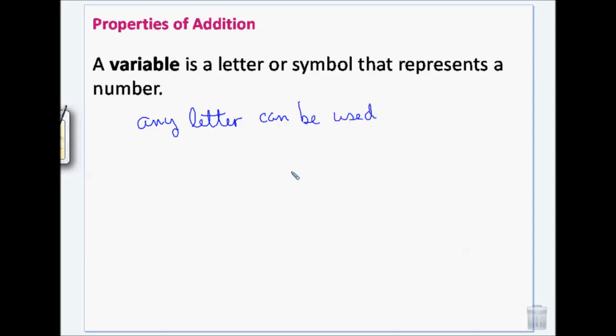When we talk about a variable, it's just any letter or symbol that represents a number, and any letter can be used. In some instances, they're specific.